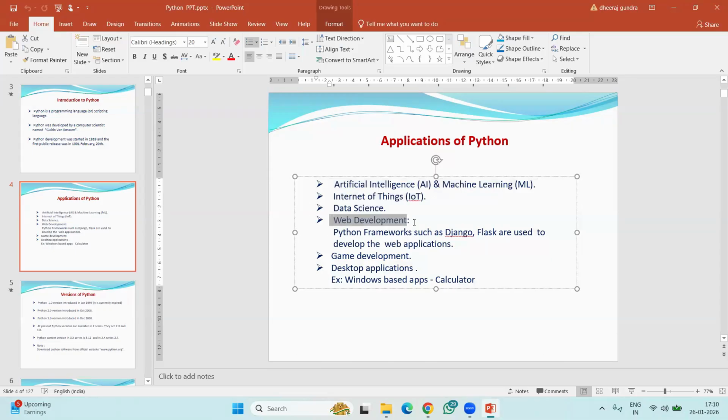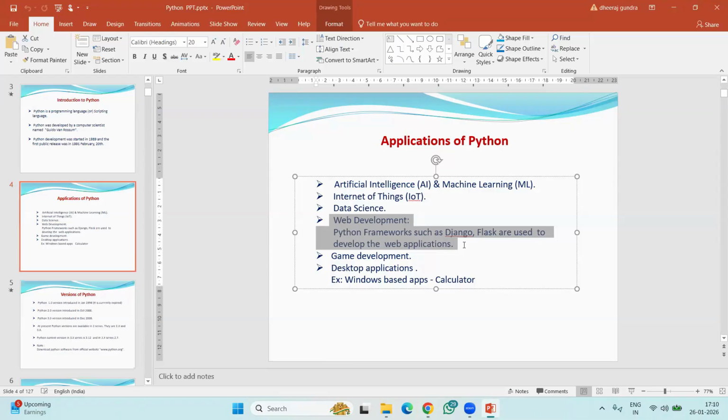Python also supports web development using frameworks like Django and Flask. Using these frameworks, we can design websites very easily and quickly. Java and .NET also support web development, but Python also supports it using these frameworks. Many companies prefer the Django framework for web development.